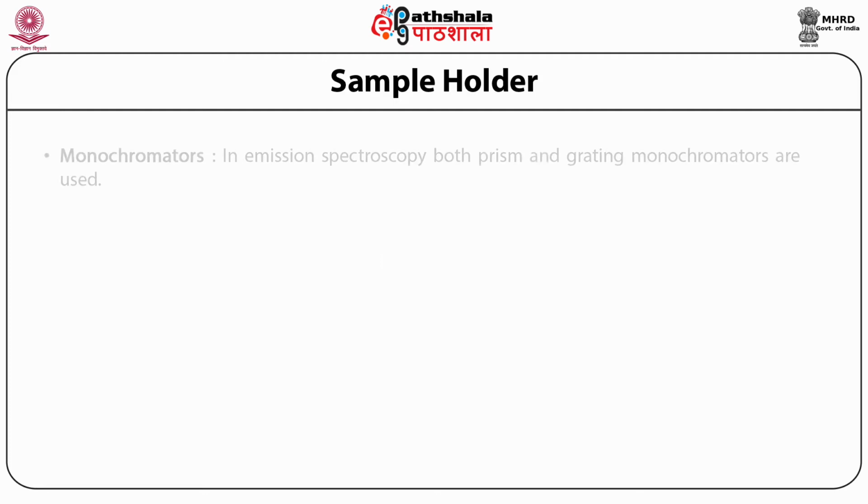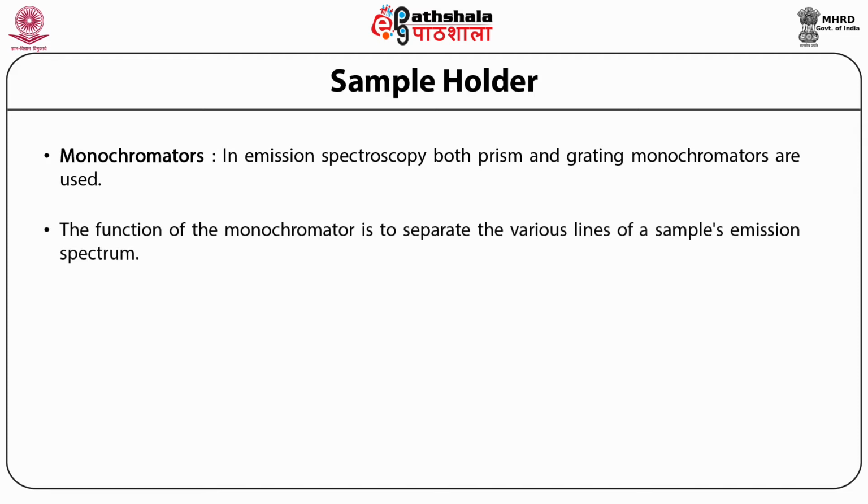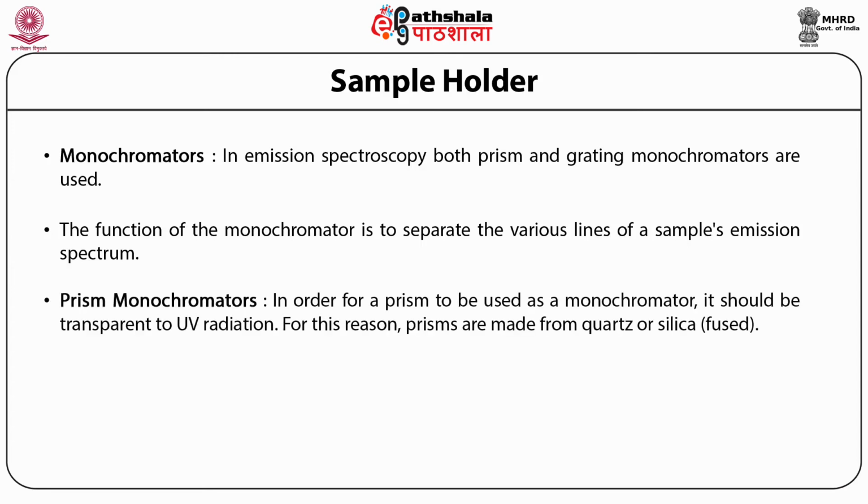Now the next is the monochromators. In emission spectroscopy, both prism and grating monochromators are used. The function of the monochromator is to separate the various lines of the sample's emission spectrum. The number one is the prism monochromator. In order for a prism to be used as a monochromator, it should be transparent to UV radiation. For this reason, prisms are made from quartz or fused silica.